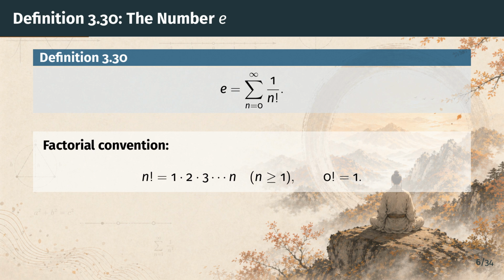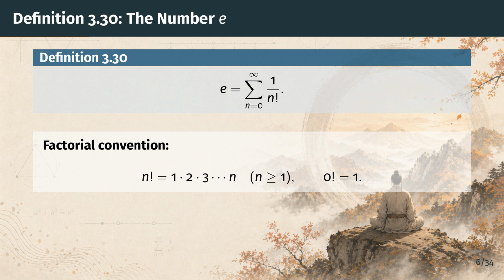For n at least 1, n factorial is the product 1 times 2 times 3, up to n, and by convention, 0 factorial is defined to be 1. With that convention, the first two terms of the series are both equal to 1. But before we can call this a definition, we must check that the series actually converges.